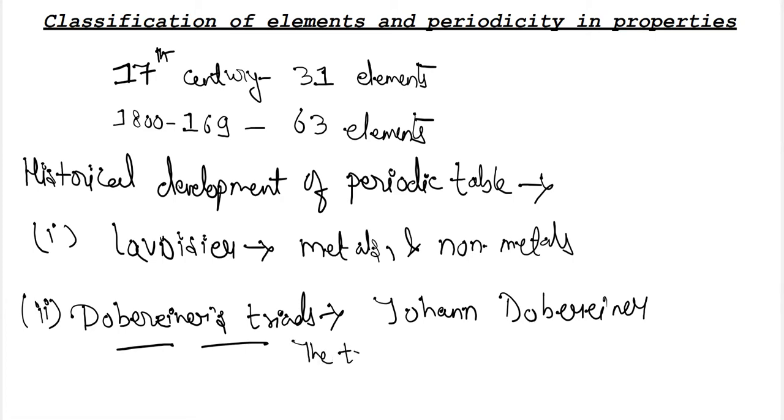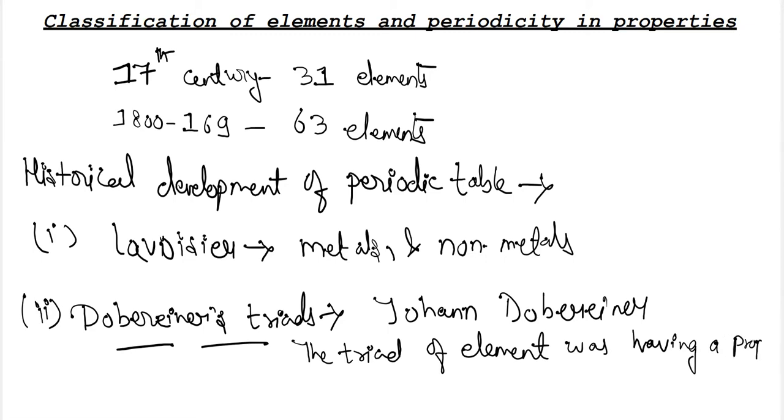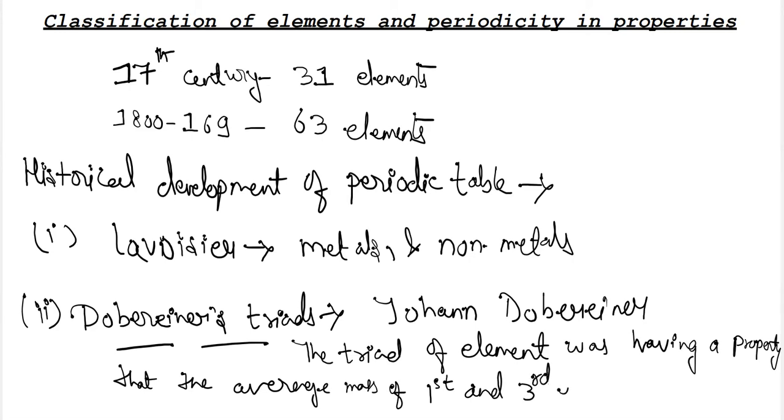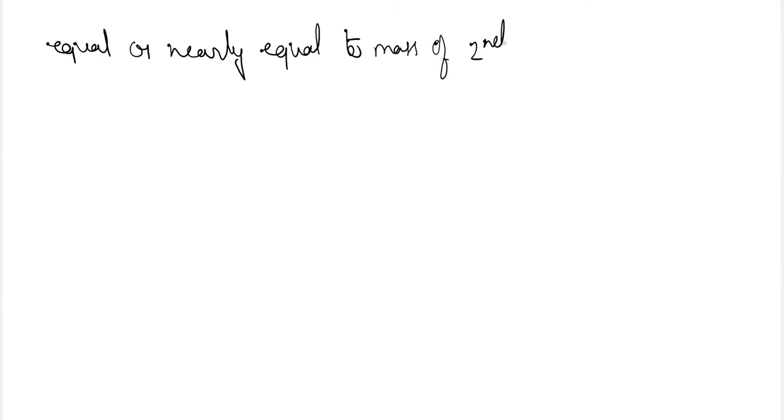The triads of elements had a property that the average mass of the first and the third element in a triad was equal or nearly equal to the mass of the second element of the triad.